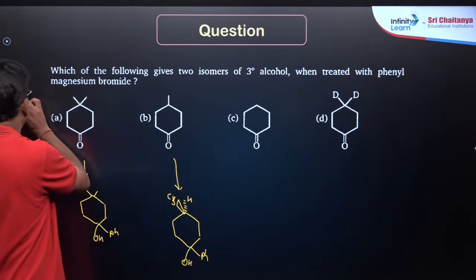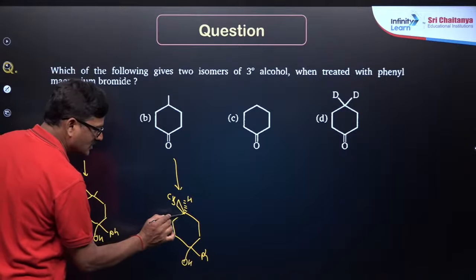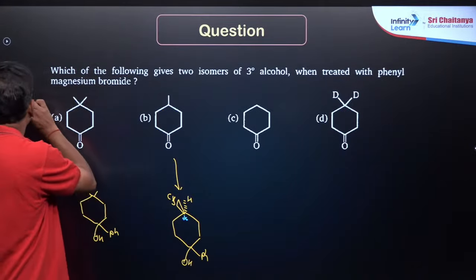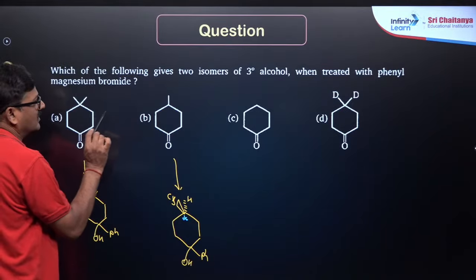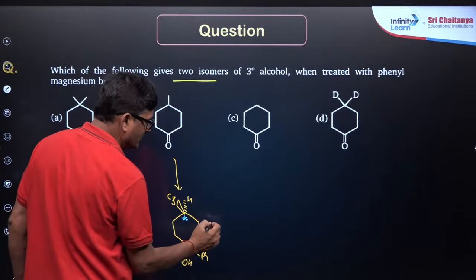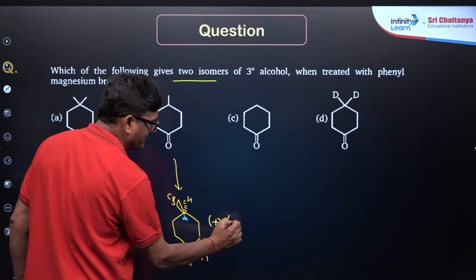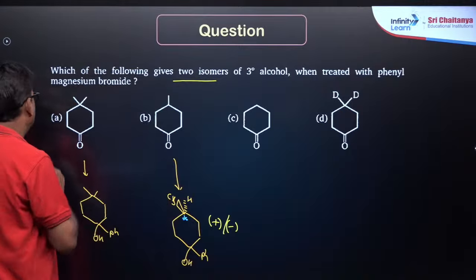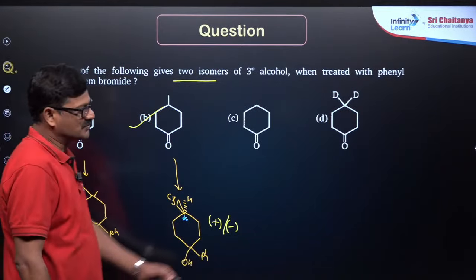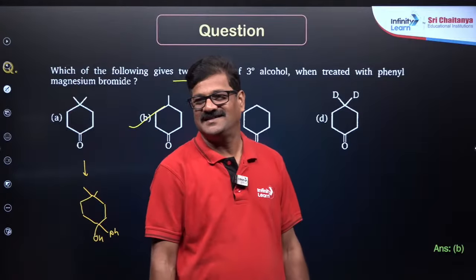It is optically active. As it is optically active, two isomers are going to be given, plus and minus. My answer for this question is going to be option B.